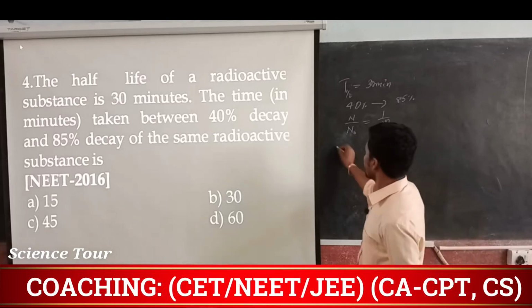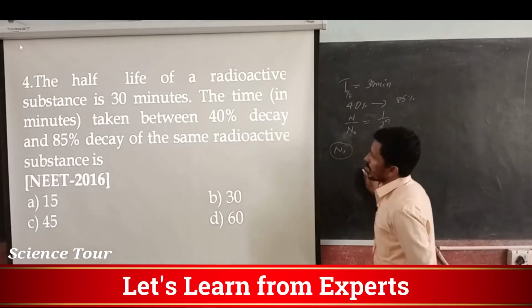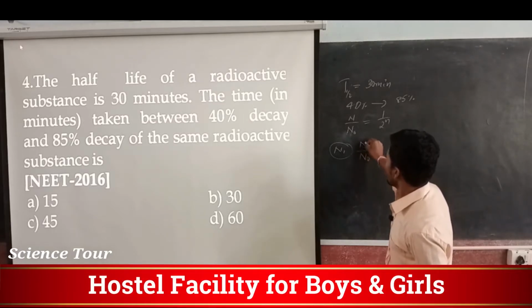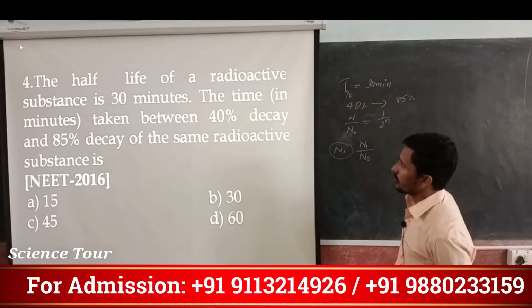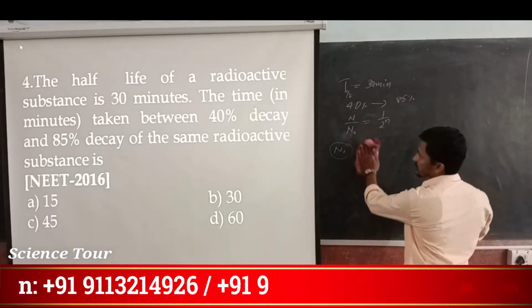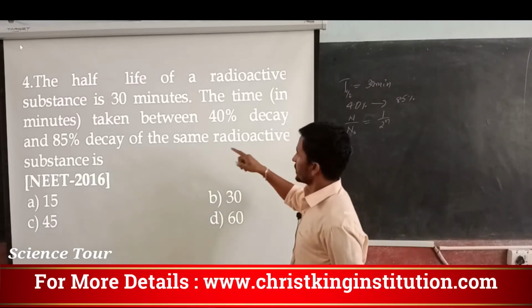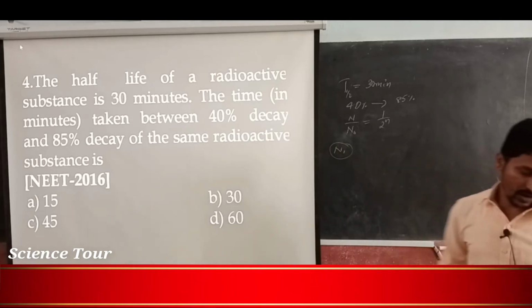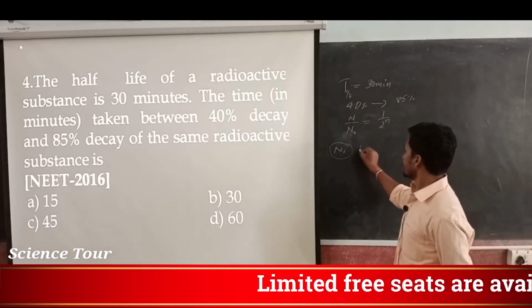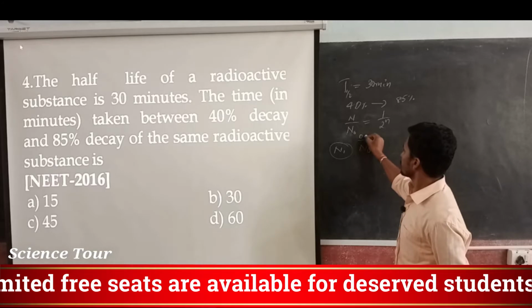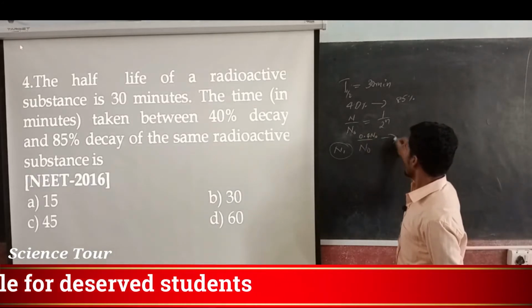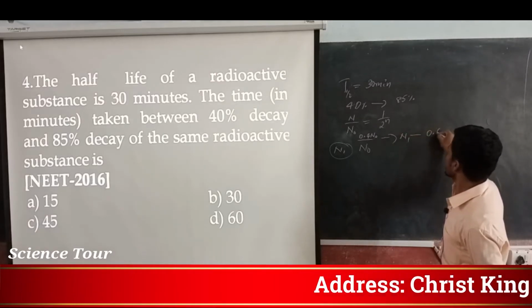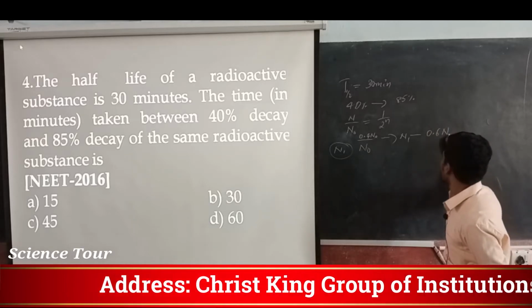Now in the first case, it was N naught first, and out of that N1 remains. For the first time, 40% decay means 40% of N naught is done, so the remaining is 60%, that is 0.6 of N naught.